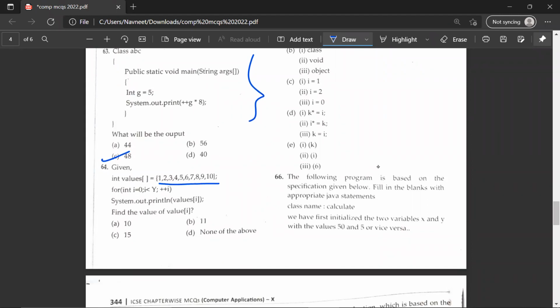The 64th question given int values. So there's an array given over here. There's a loop given over here. Find the value of I. So look at this program carefully. And the correct answer would be D, none of the above.